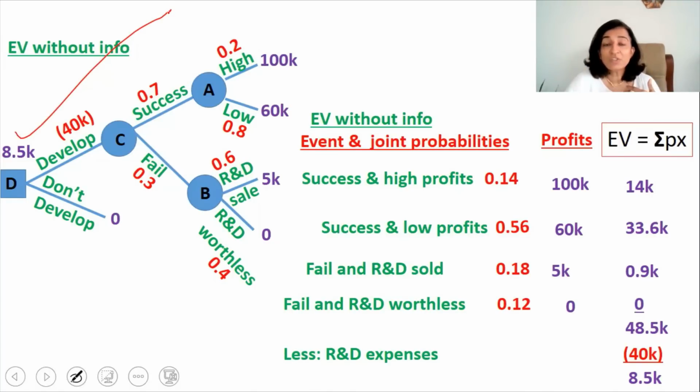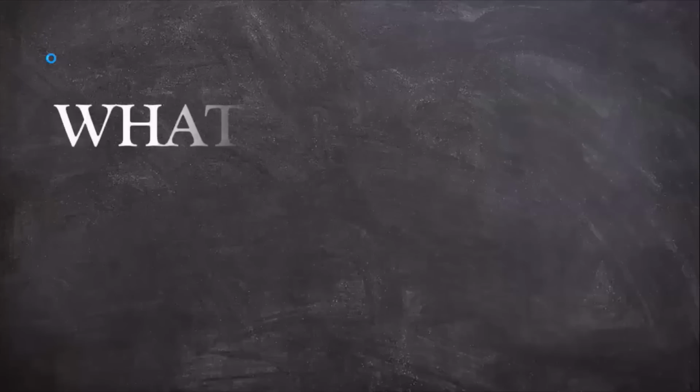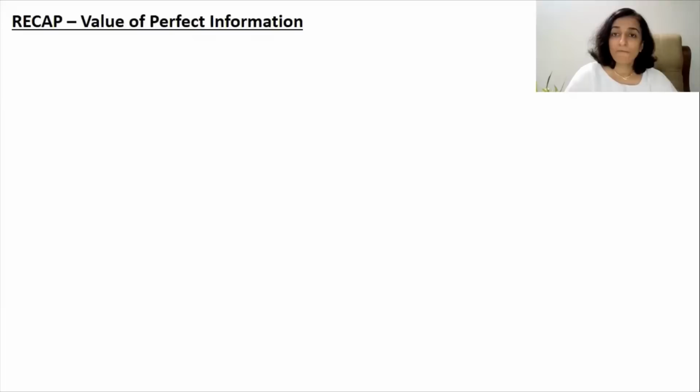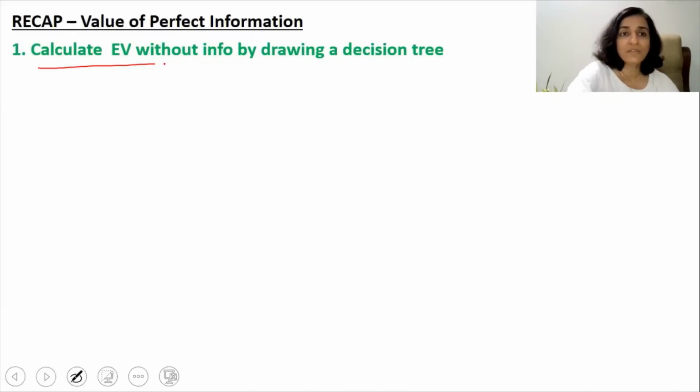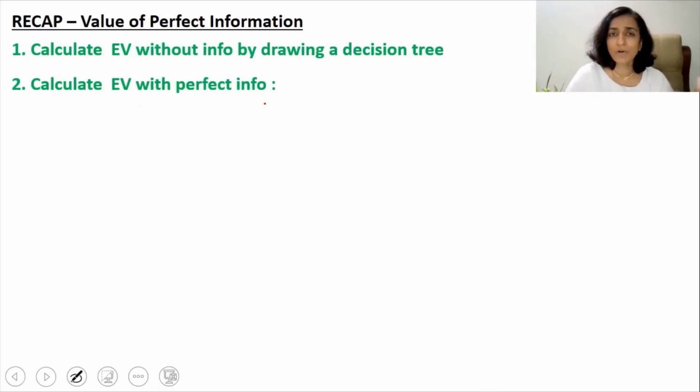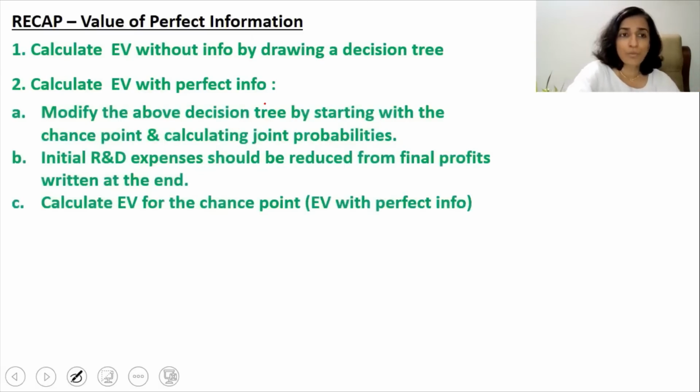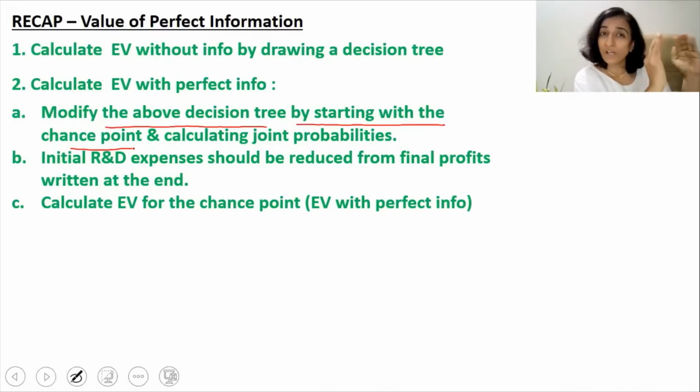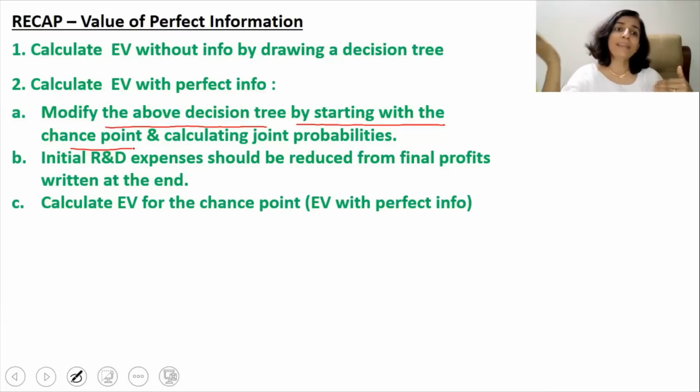I explained it with the decision tree because it will be very easy for you to grasp the concept. Any decision tree can be converted into a tabular format by calculating the joint probabilities. Value of perfect information. You have to calculate EV without information by drawing a decision tree. And then you have to calculate the EV with perfect information. And how do you calculate EV with perfect information? You modify the above decision tree by starting with the chance point. That is, you ignore the decision part because decision we will take only later, and calculate joint probabilities.